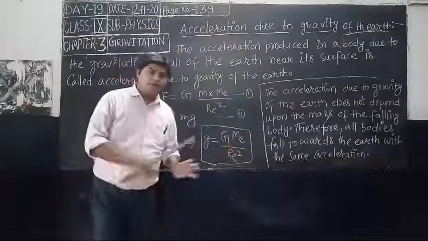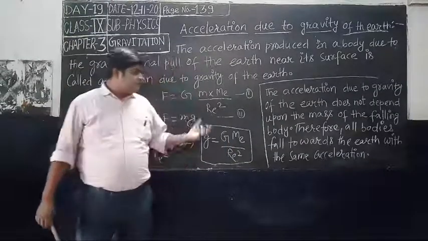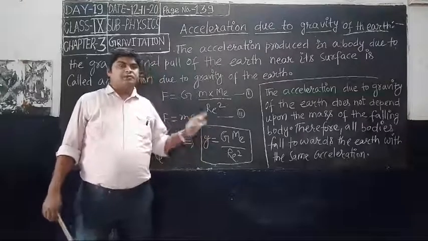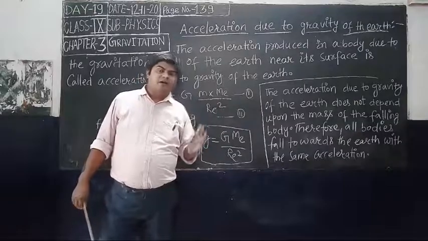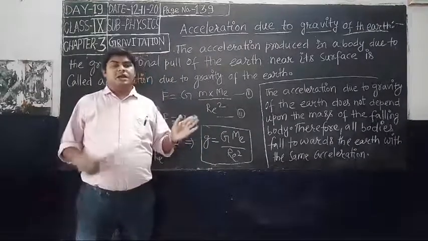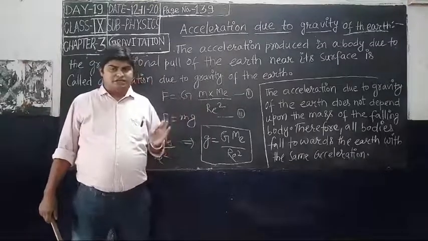From here we conclude that the earth attracts all bodies with the same acceleration. There is no time gap between a heavy object and a light object, but a stone and a feather fall with a time gap between them due to air resistance.